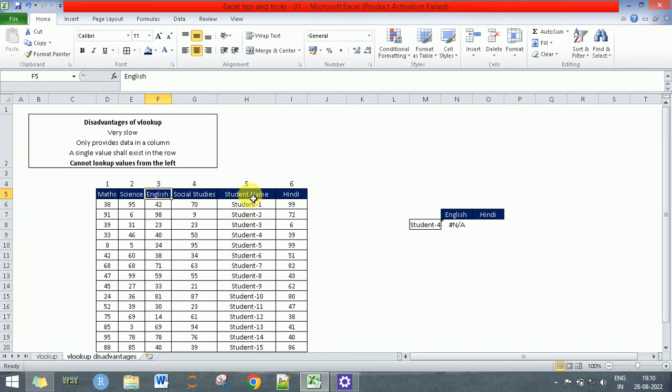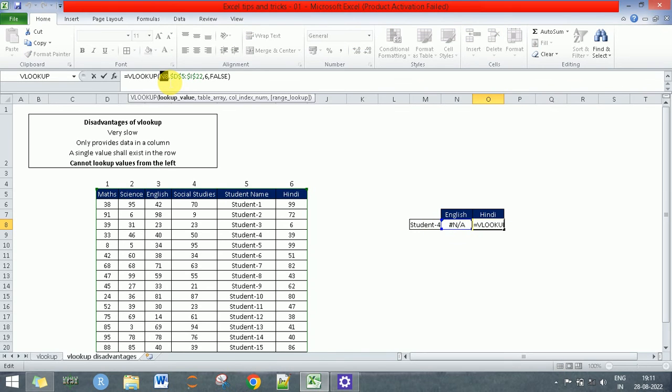Now, some of you might question that, what if a column Hindi existed towards the right and the rest of the columns existed towards the left? Would we get the right value for Hindi? Let's find out that as well. Let me just copy paste this and change the column index number to 6. It still does not give us the right results. Why?